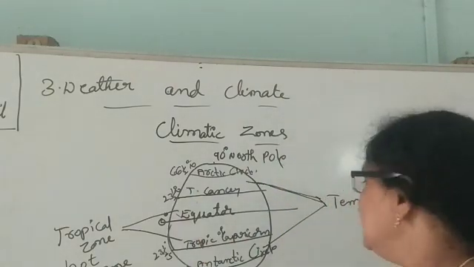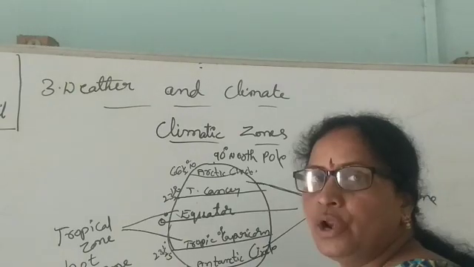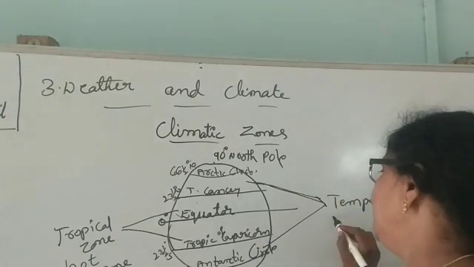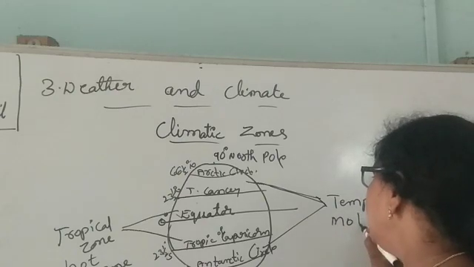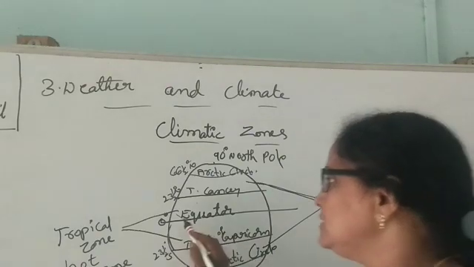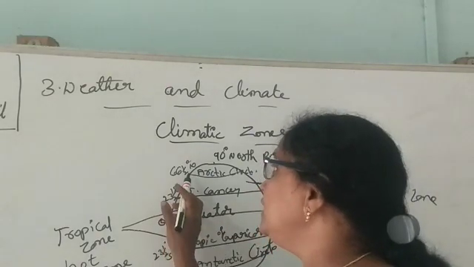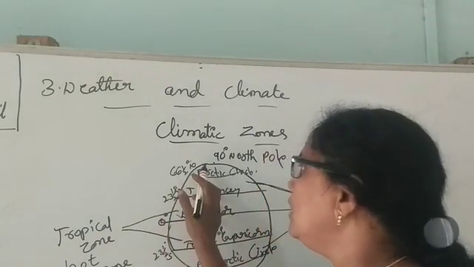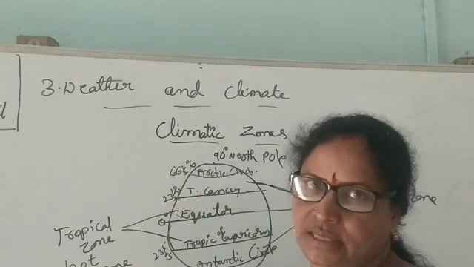In these places, the climate is not very hot, not very cool. Moderate. The climate in these places is moderate. Why? Because these are not very near to the equator and not very near to the poles.